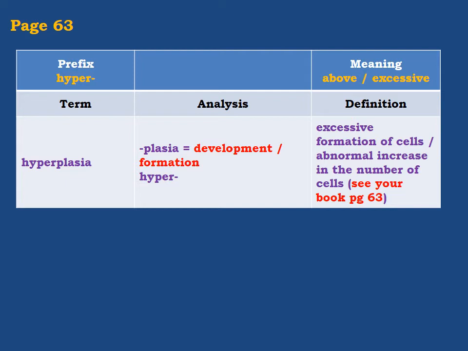If there is excessive formation of cells, then now look at line 4. It says may indicate a precancerous condition. This could be an indication of cancer, because cancer means excessive number of cells, abnormal increase in the number of cells. So this could be an indication. So it may indicate a precancerous condition.